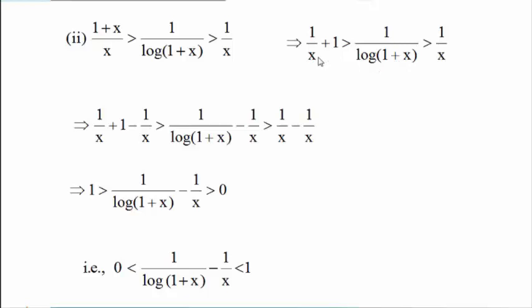Again, on the left hand side we have to create 0, so we add minus 1 by x to each and every term. We get 1 greater than 1 upon log of 1 plus x minus 1 upon x greater than 0. If you write it neatly, that is nothing but the second inequality.